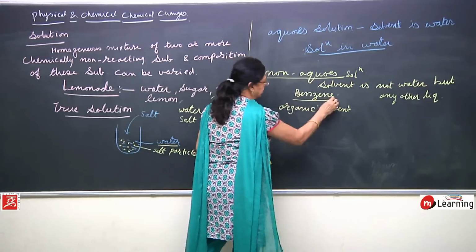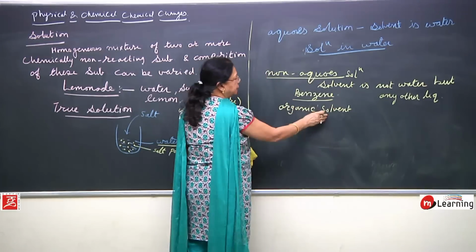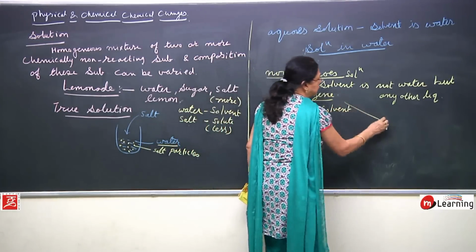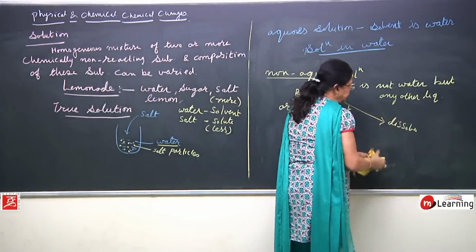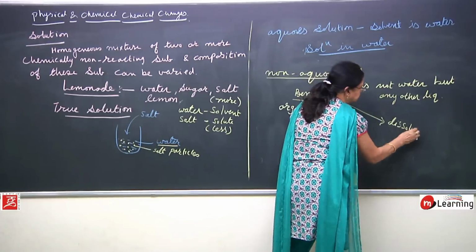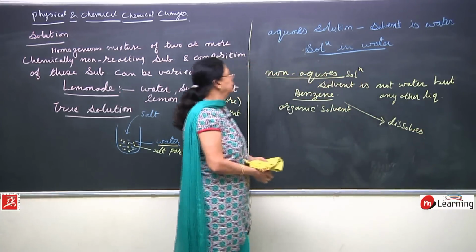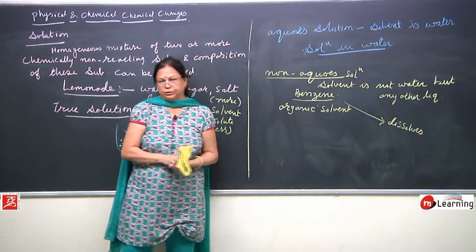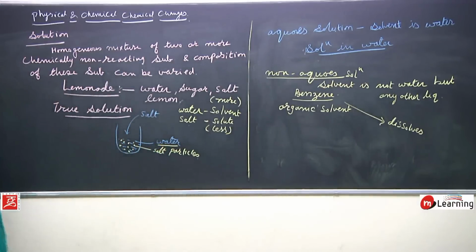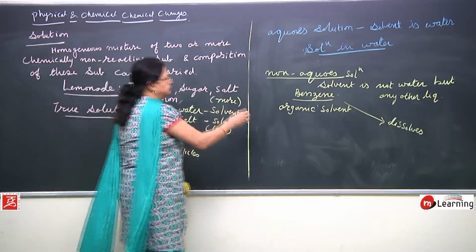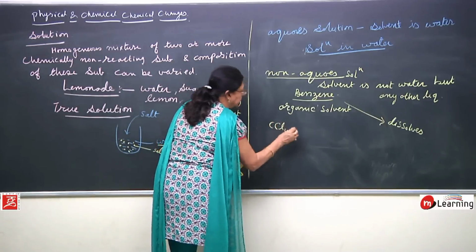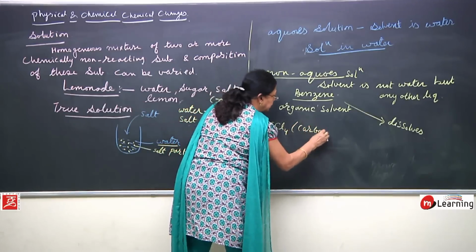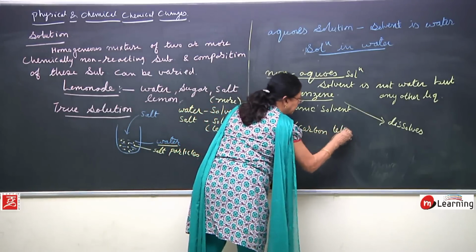For example, benzene. Benzene is an organic solvent, and it dissolves many substances. Usually it is used as an organic solvent. So, that type of solution will be called a non-aqueous solution. So, this is about aqueous and non-aqueous solution. Another solvent which is used here is carbon tetrachloride, CCl4.